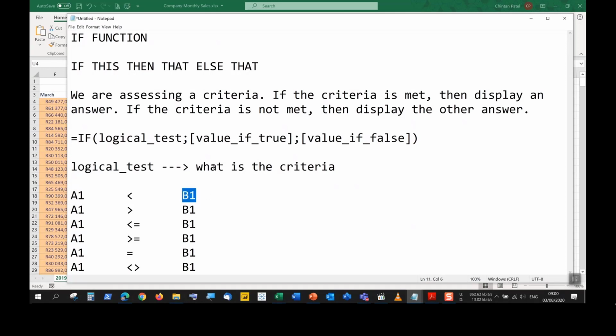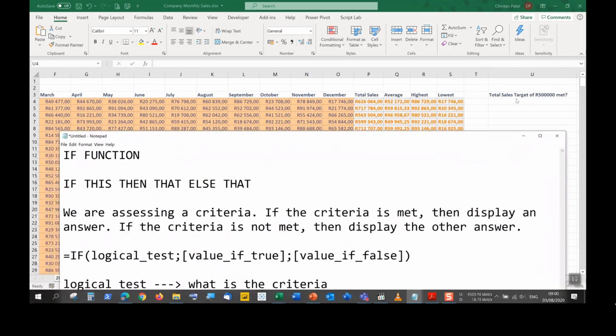We can even use explicit criteria. So explicit means that in place of, say, something on the left or something on the right, we specify a value straight away. Okay, so we can choose a cell reference. It might be easier because then you can change the values as you like, but the cell references don't change at all. So we have this particular notation, and this would define a certain criteria. But again, how do I know what my criteria will be? That will be dependent on the question.